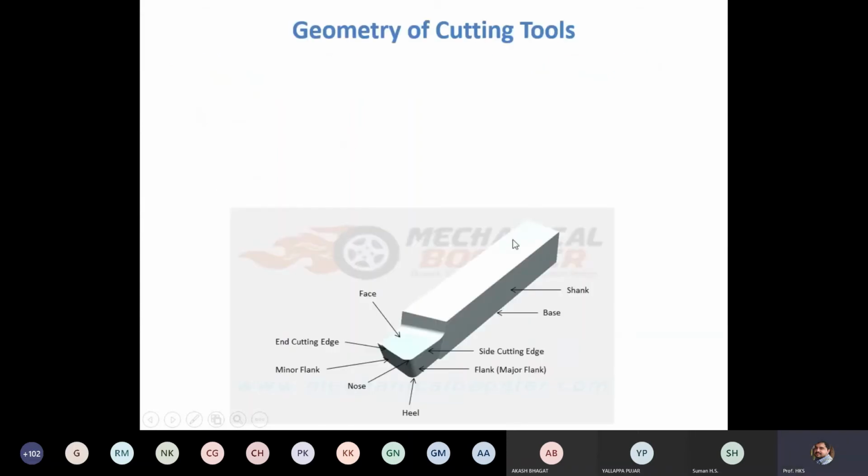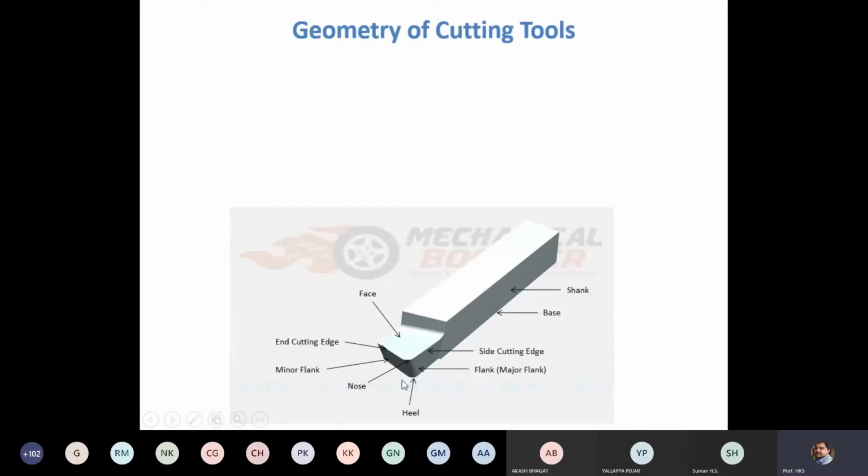Next I move on to the next topic, that is geometry of cutting tools. This is the single point cutting tool. This is called the shank and the bottom face is called the base. The bottom surface is called the base. This is a single point cutting tool used for performing the turning operation that we saw in the previous class.